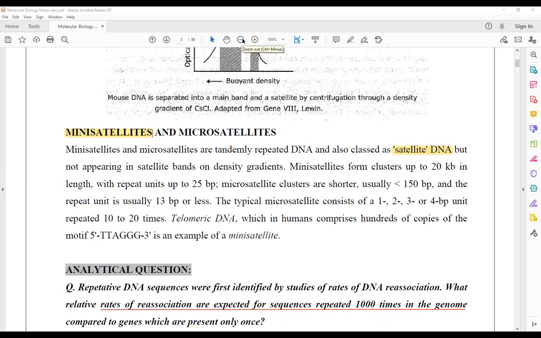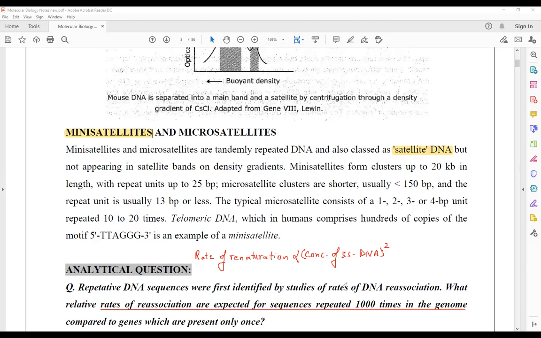The rate of renaturation can be calculated by using the formula. What is the formula that I have told you? Rate of renaturation is directly proportional to the concentration of single stranded DNA square. This is the concentration of single stranded DNA, and you put a square there. This is how rate of renaturation is going to be calculated.